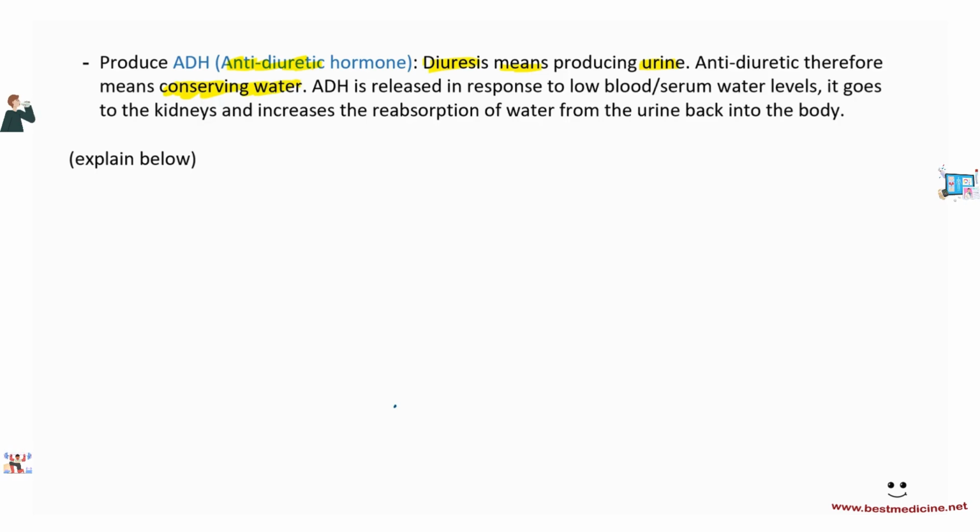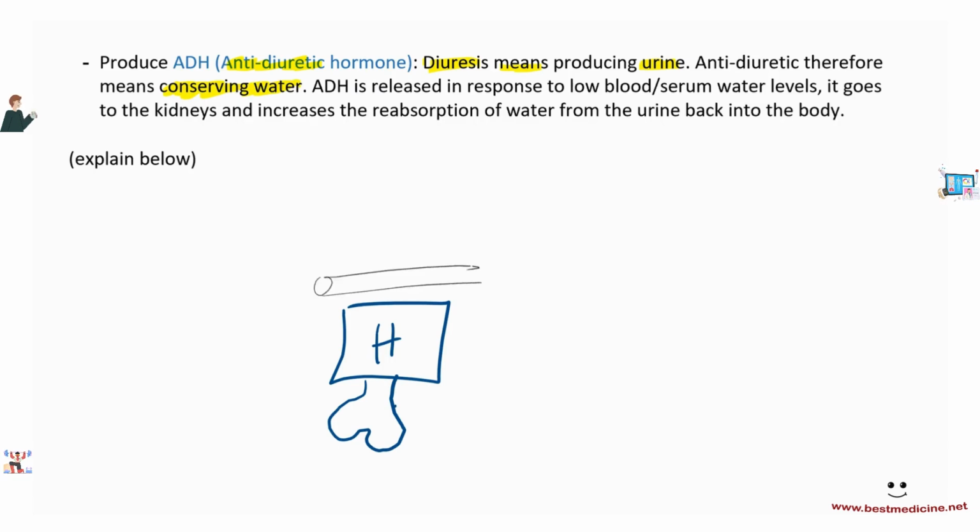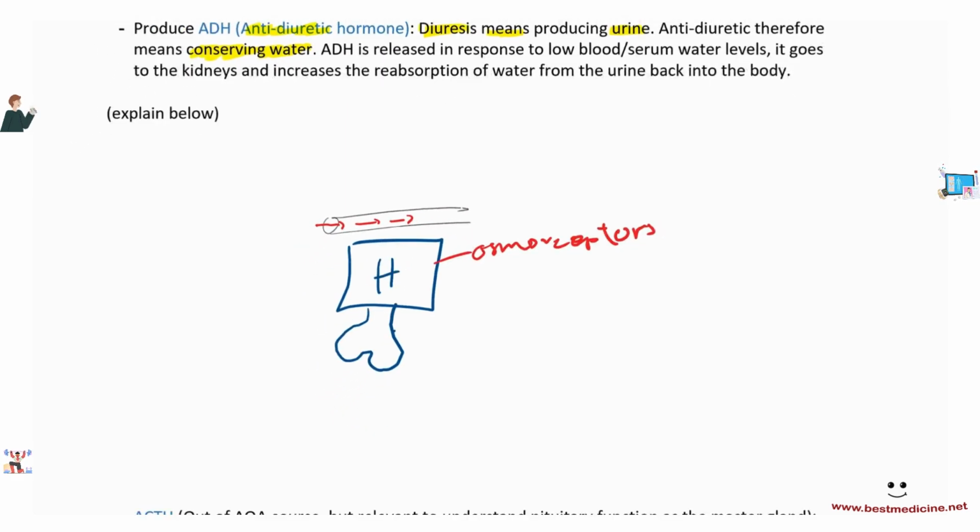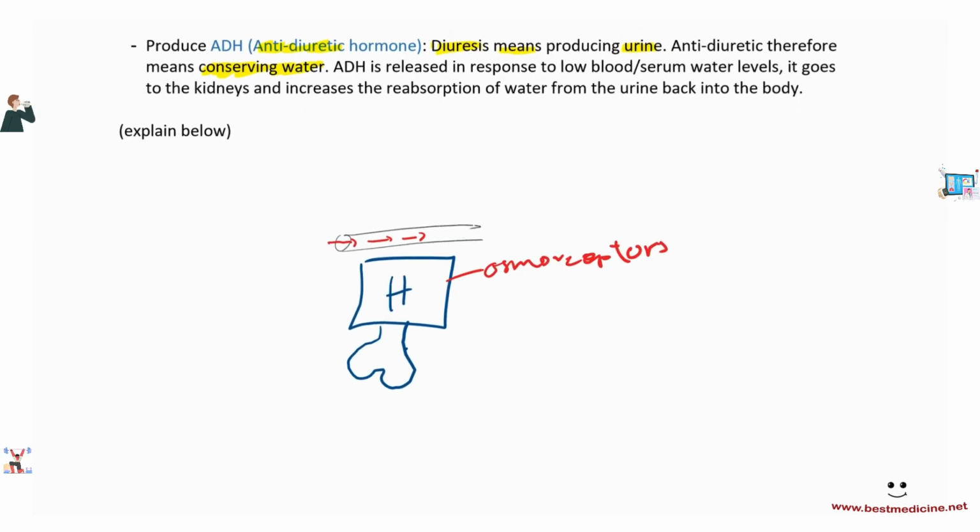Now here's what occurs. Essentially, remember the hypothalamus? So here's the hypothalamus in the brain, and then situated just below it, you've got the pituitary. The hypothalamus is supplied by blood vessels, right? And then they contain blood, and the hypothalamus contains osmoreceptors, okay? Osmoreceptors. So it is consistently monitoring the concentration of the blood, the water content of the blood. If there is less water in the blood, then the hypothalamus stimulates the pituitary to release ADH.